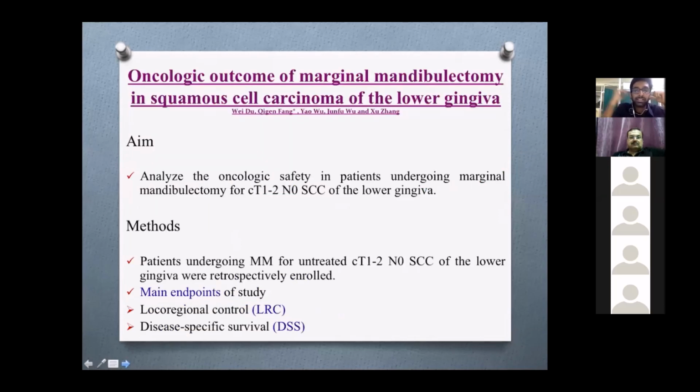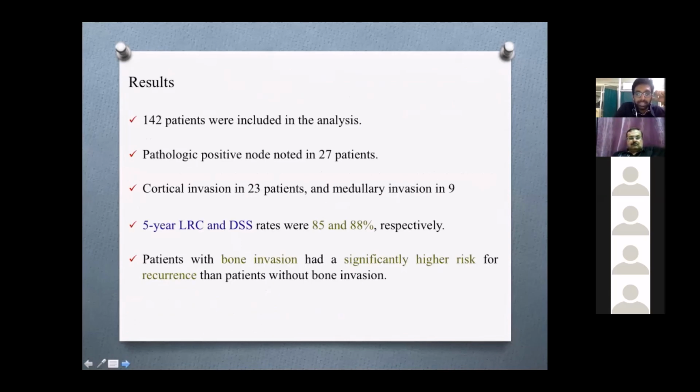Next, this is a study showing site-specific cancers and marginal mandibulectomy outcomes. This study took into consideration patients undergoing marginal mandibulectomy who were clinical T1, T2, N0 of the lower gingiva. It showed pathological cortical invasion in 23 patients and medullary invasion in 9 patients of a total of 142 patients.